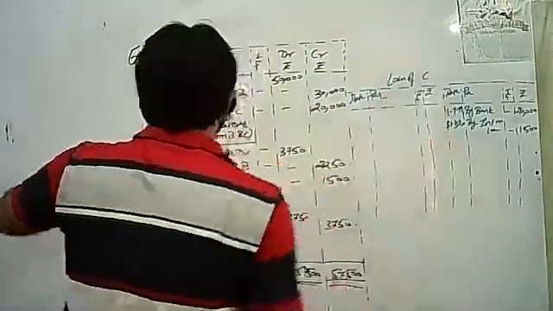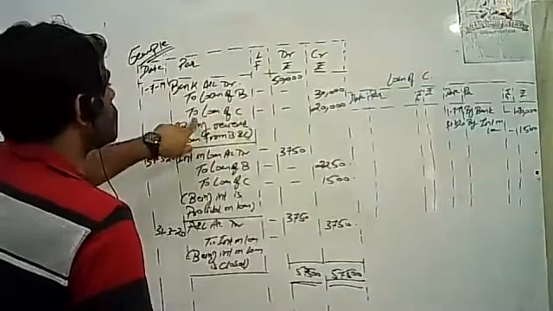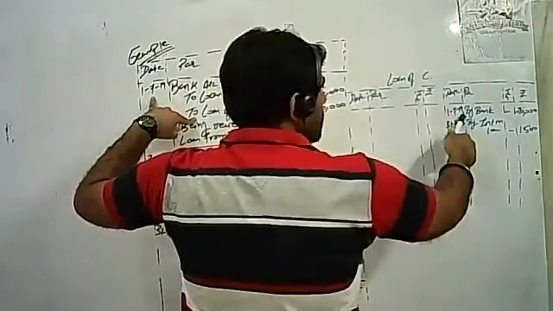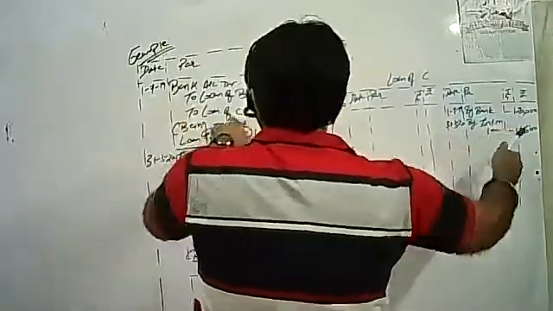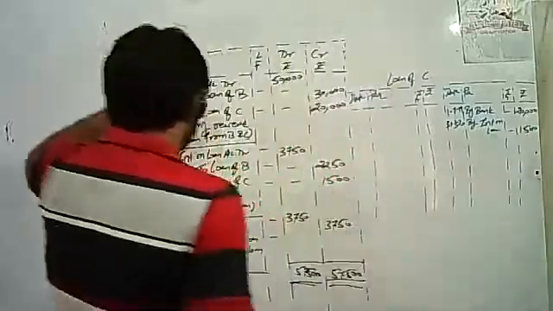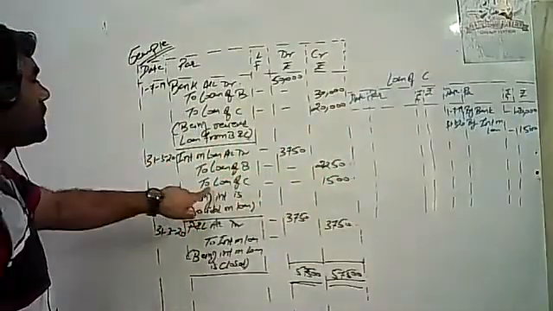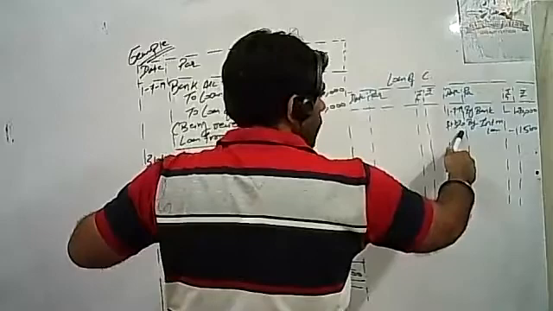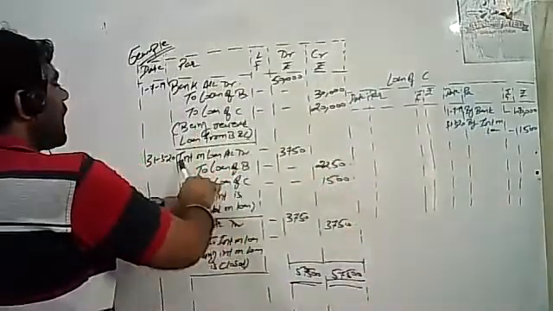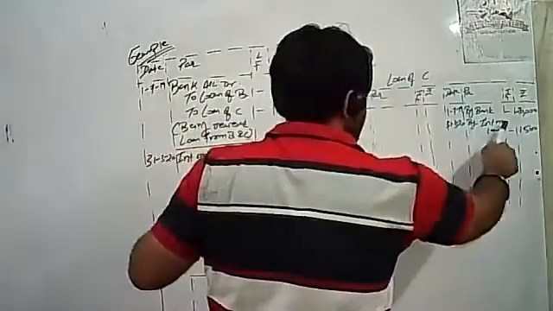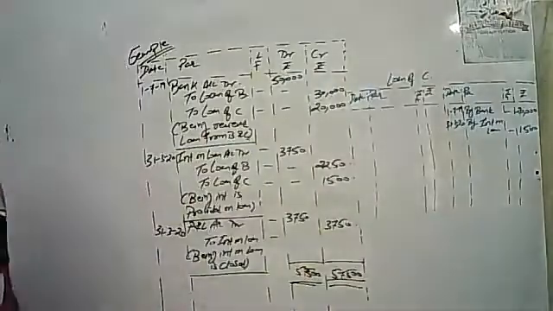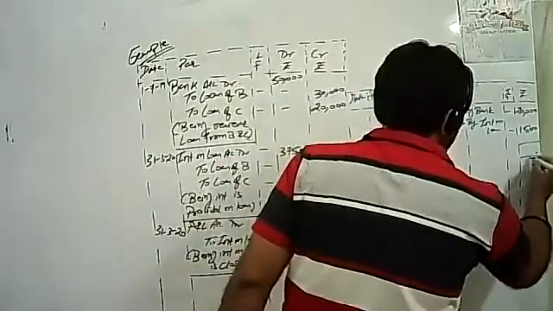In the first entry, loan of C is 2. 2 means credit. So on the credit side, we wrote the date 1/7/19 by bank. Amount is 20,000. In the second entry, again, loan of C is 2. 2 means credit. On the credit side, we wrote the date 31/3/20 by interest on loan, the amount of interest on loan of C is 1,500. Concept clear, students, to everyone?